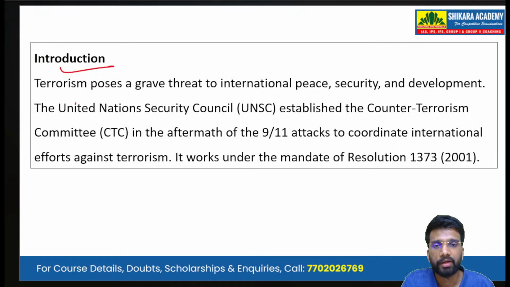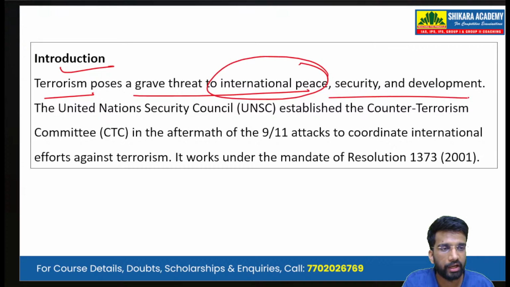The introduction. Terrorism poses a grave threat to international peace, security, and development. This is the introductory line. So we are given an introductory line in the question. We have dealt with the introductory line in the answer, in the introduction only.